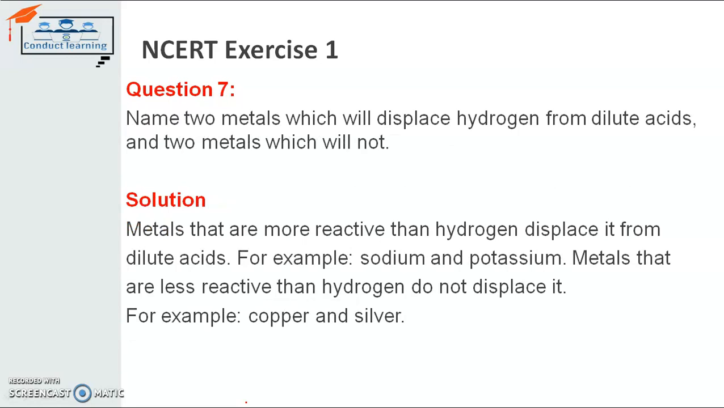Name two metals which will displace hydrogen from dilute acid and two metals which will not. Gold and silver do not displace it, because they do not react easily. They do not form salt and hydrogen gas when they react with dilute acid. Otherwise, sodium and potassium are two metals which can react easily. They can produce hydrogen, or they can even catch fire. They can also form salts. So sodium and potassium easily displace hydrogen from dilute acids, but two metals which will not are silver, copper or gold, because they come in the least reactive part of the reactivity series of metals.